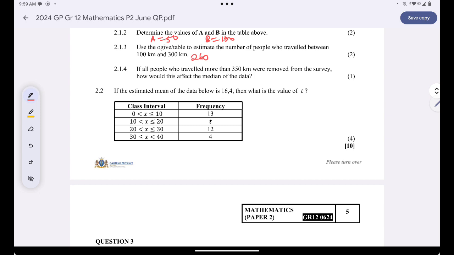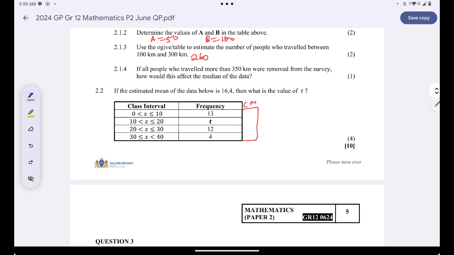And then here I'm given the data. I'm told that if the estimated mean of the data below is equal to this, then what is the value of t? Firstly, I need to find the class midpoint.